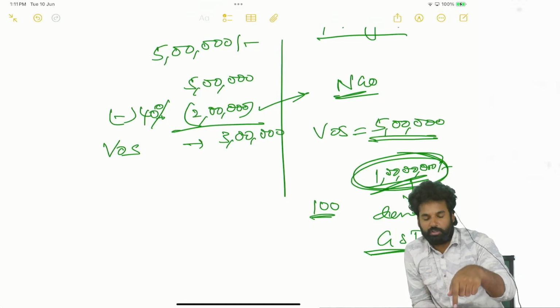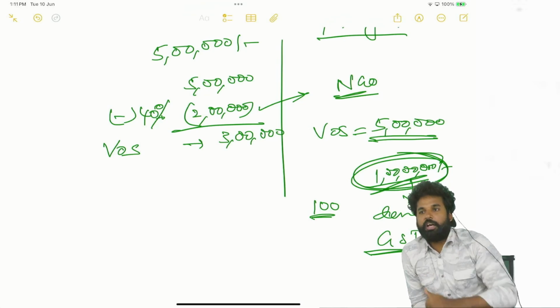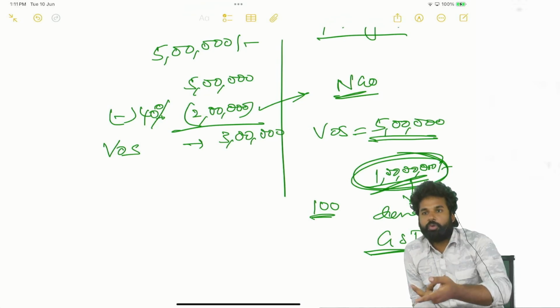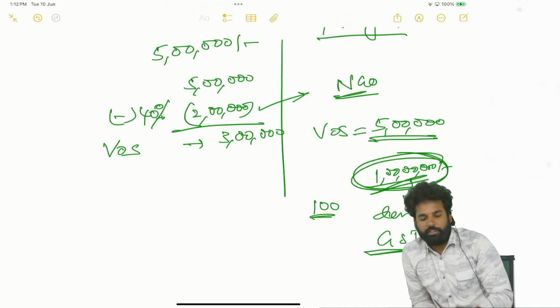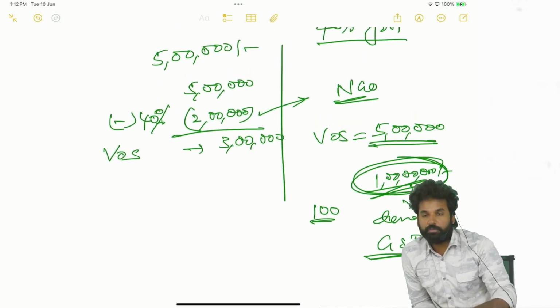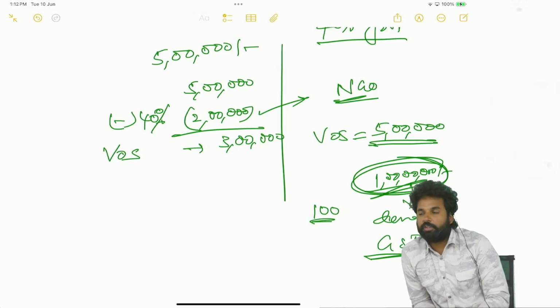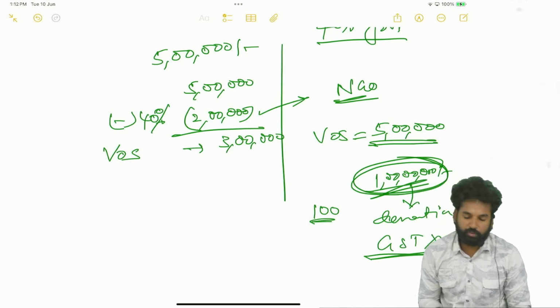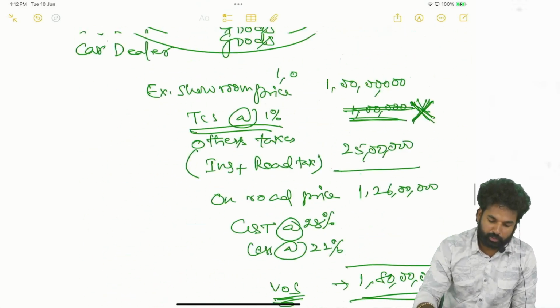See, we have seen that whenever there is a quid pro quo, then only it is a supply. So here consideration they have received, but there is no quid pro quo. So in such cases it is not a supply. See, on this donation amount there is no GST. So whenever it is a case of price or donation linked directly to the price, in such cases it will be taken care.